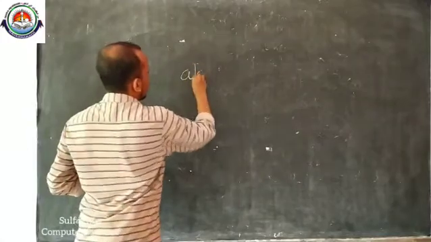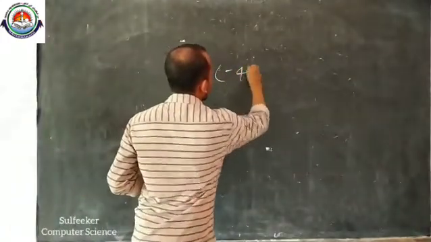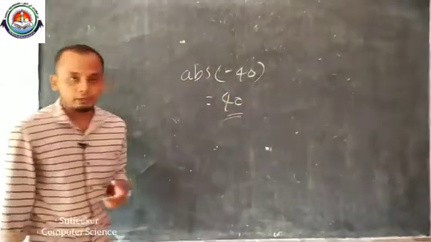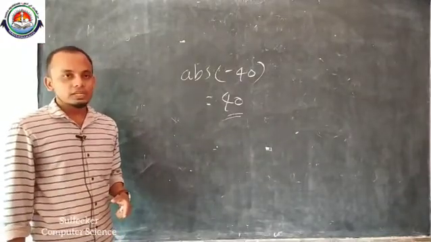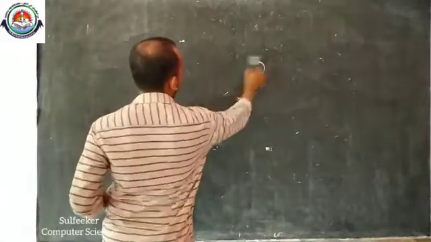Then another one, absolute value, abs of minus 40. What will be the result? Result will be 40. We will get the absolute value. This is another type of built-in function. Did you understand? abs.